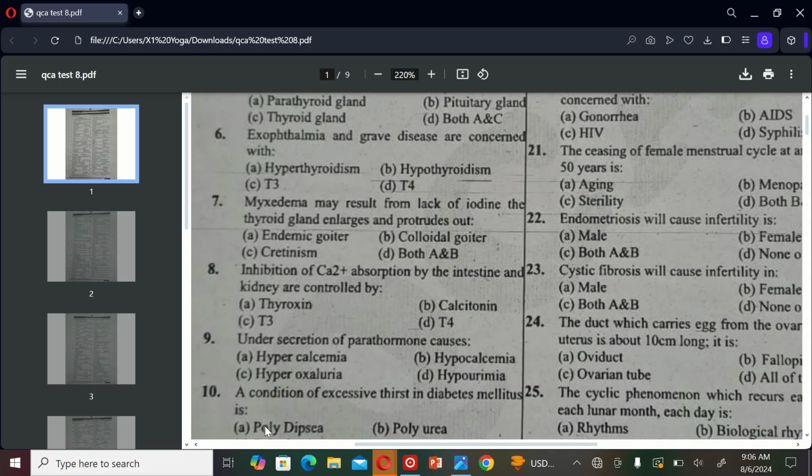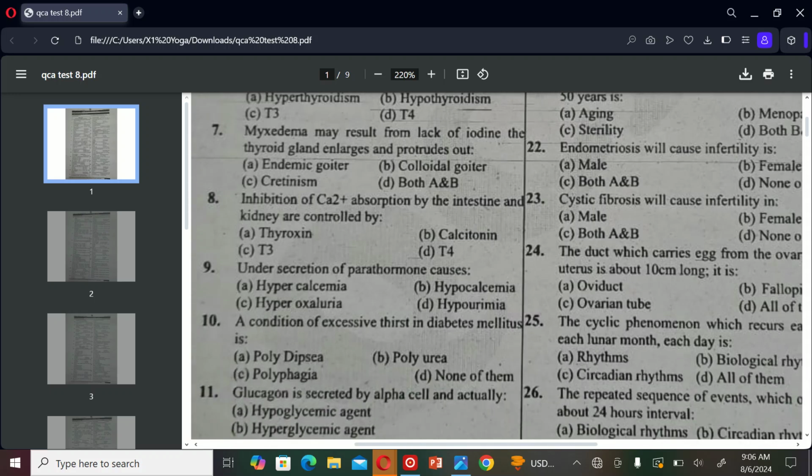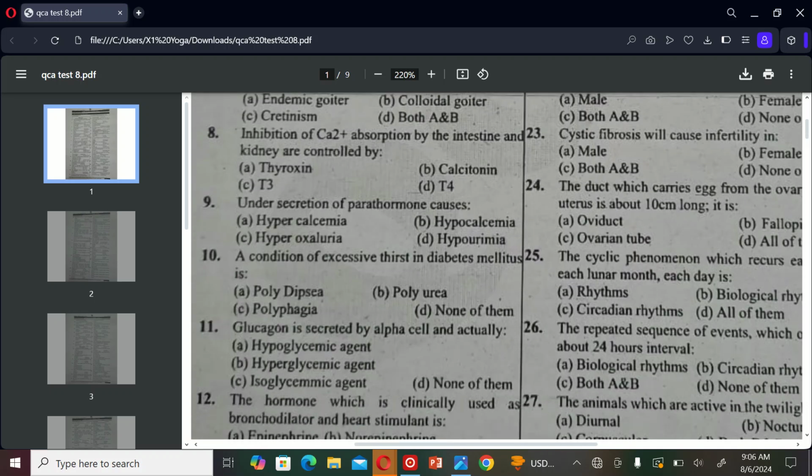The next MCQ is: a condition of excessive thirst in diabetes mellitus is A. Polydipsia, B. Polyuria, C. Polyphagia, and D. None of them. So the correct option is A, Polydipsia.